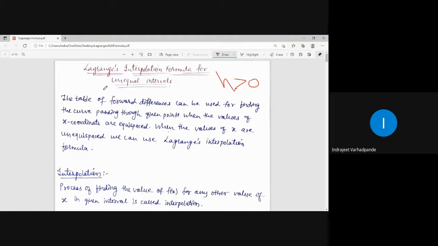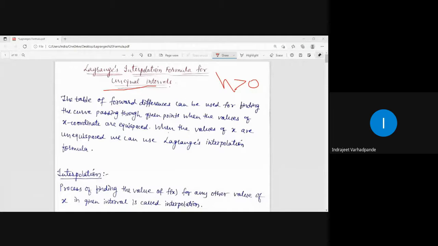But when I say it is an unequal interval, it is not possible that the arguments will be placed with a common difference, right? There may be variation. One term can be a, another term can be a plus 2h, then it can be a plus 3h.